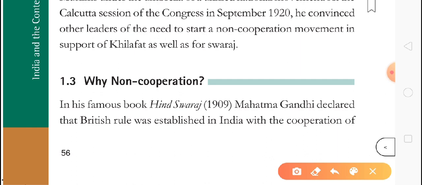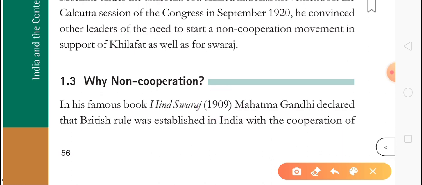Okay, so in simple meaning, he told people, brother, we should not help them. Non-cooperation, do not do any cooperation with them. From where did this idea come? This idea came from his famous book Hind Swaraj.